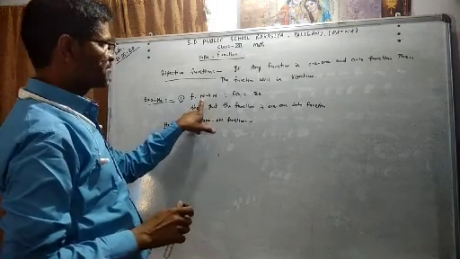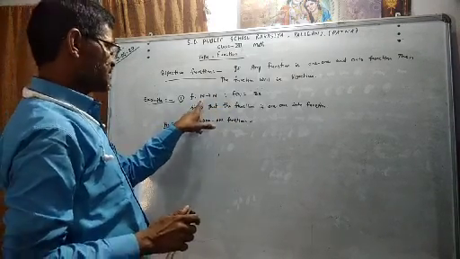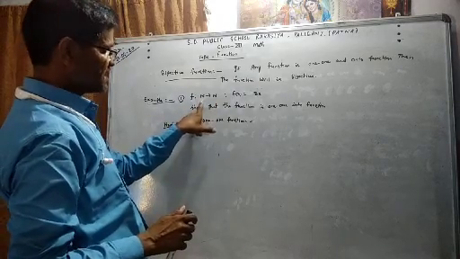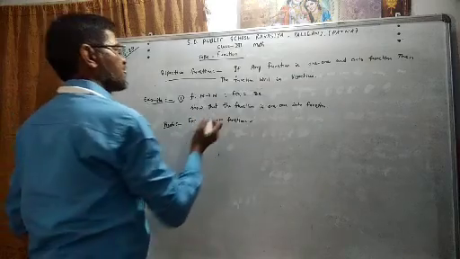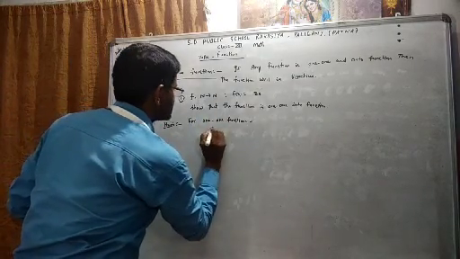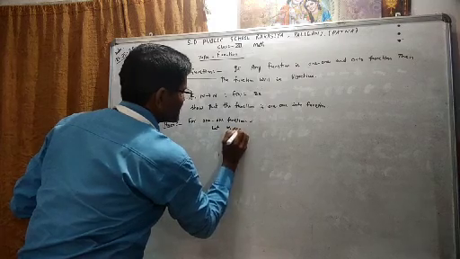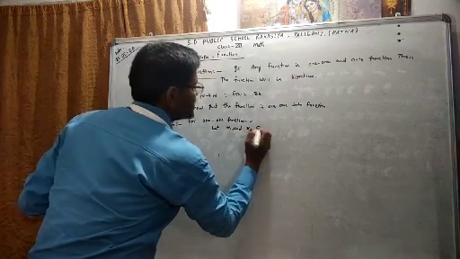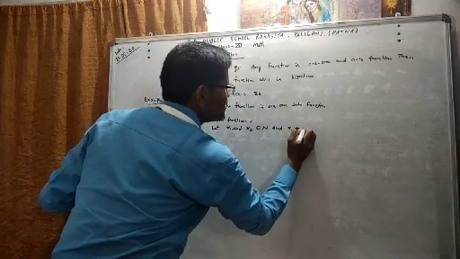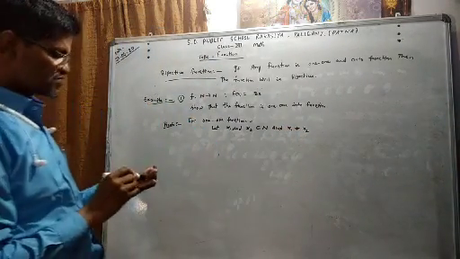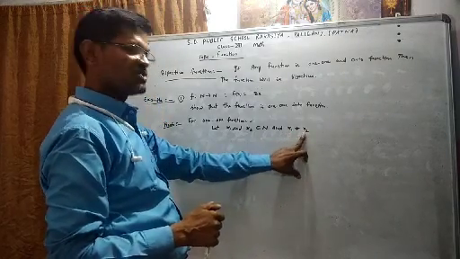Here the domain is natural numbers, so let x1 and x2 be elements of N such that x1 is not equal to x2.